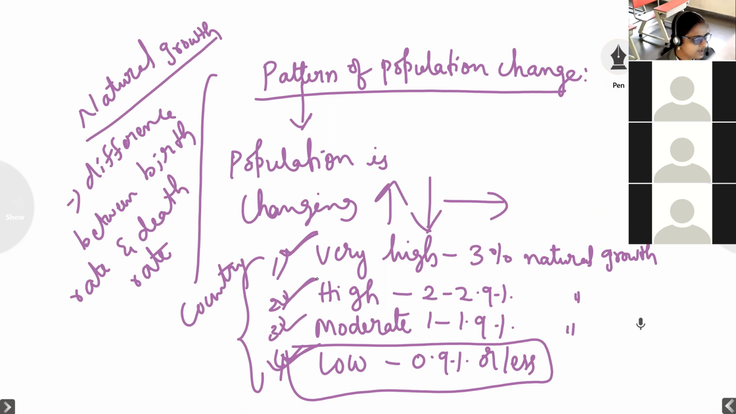If we do something in one place, the other place will face the problem. So for the government also, it will be very difficult to provide all the facilities to the people. Likewise, such problems will be faced in countries where they are highly populated.